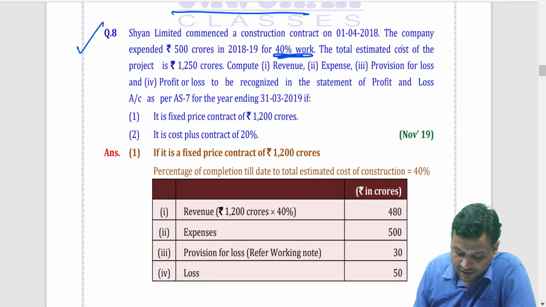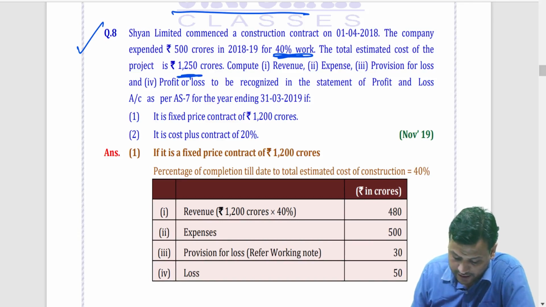The total estimated cost of the project is 1,250. Compute revenue, expense, provision for loss, profit or loss to be recognized in statement of P&L account as per AS7 for the year ending on if that fixed price contract is 1,200 crore.